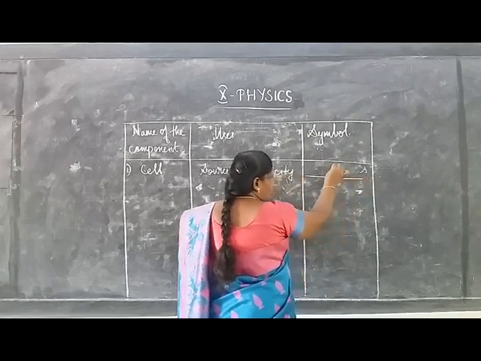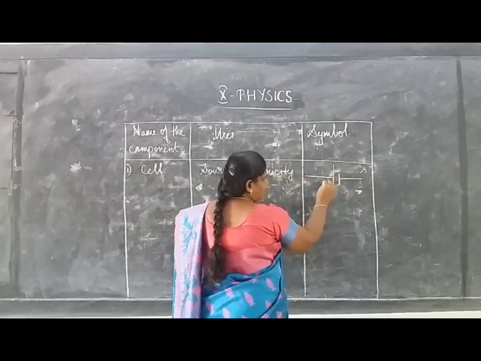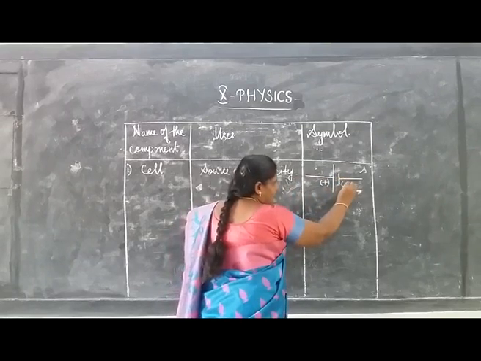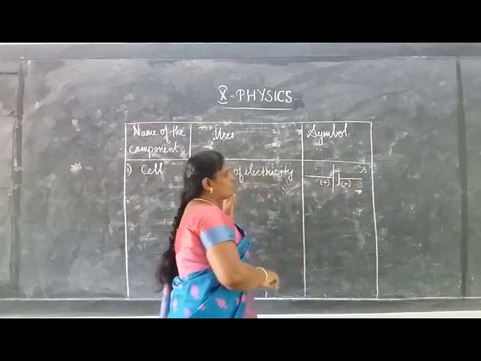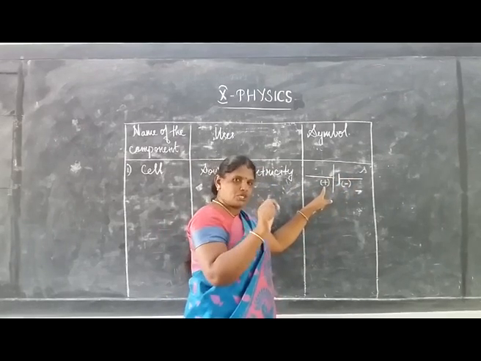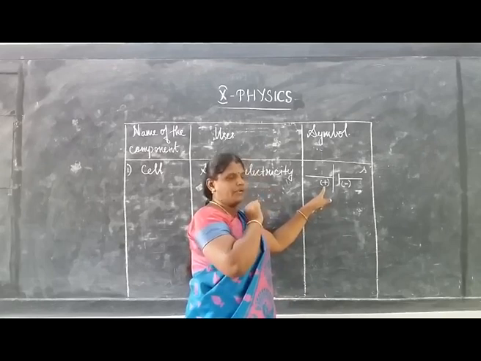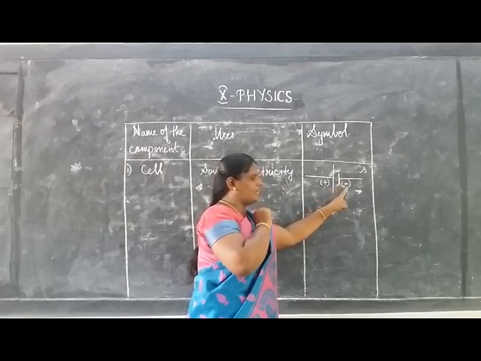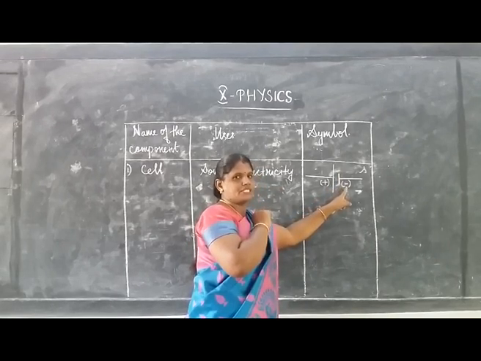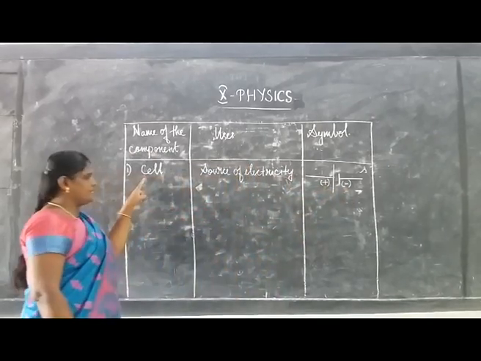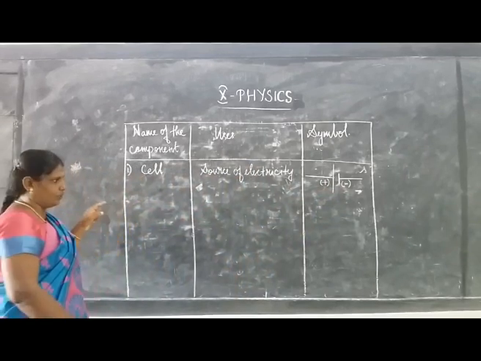The vertical long line is the positive terminal, which shows the higher potential point, and the vertical short line is the negative terminal, which represents the lower potential point. This is the symbol we use to represent a cell in an electric circuit.